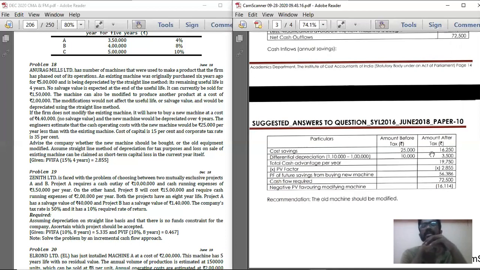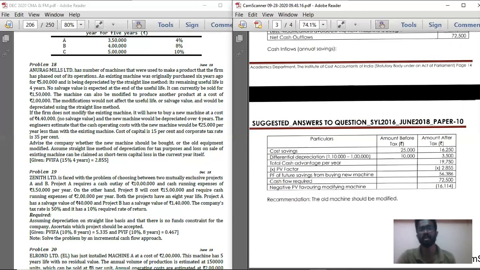10,000. So the differential depreciation is 10,000. On this differential depreciation, if there is increasing depreciation, on the depreciation amount you are going to save some tax, that is, whatever tax amount you should have paid. Suppose there is no increment in depreciation. The depreciation is like the old machinery only, the same for the new machinery. Then you are going to pay tax for that 10,000.